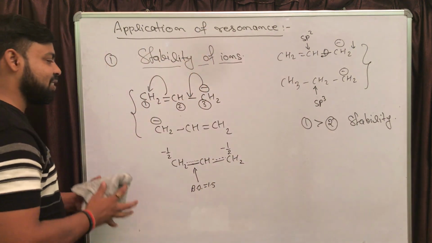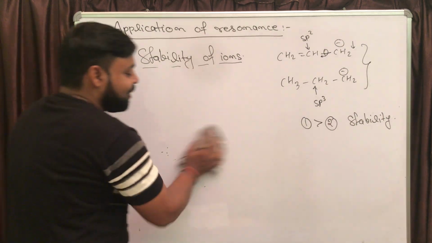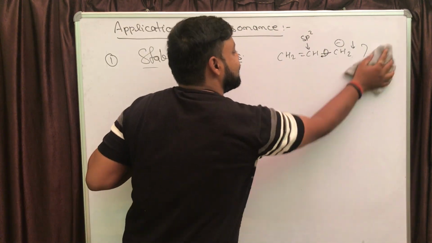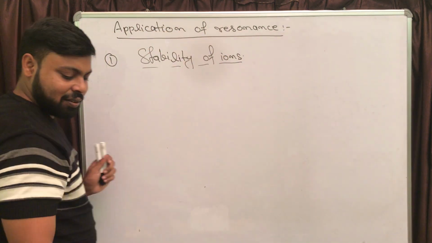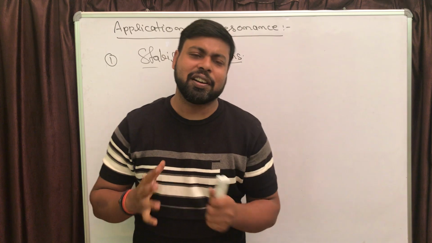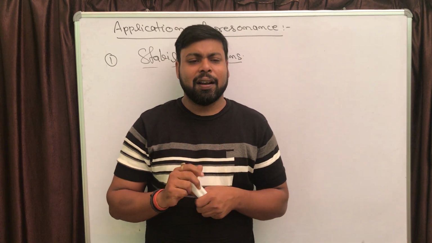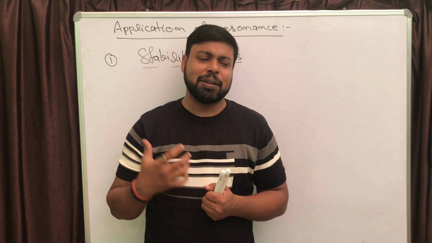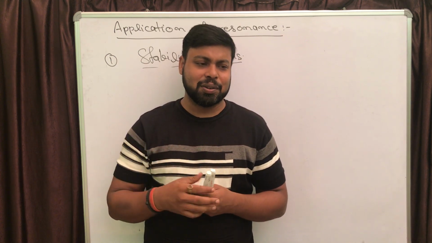Also, resonance is the dominating factor, keep that in mind too. Okay, so you can do the stability of ions portion. We have already done more questions based on the inductive effect. I'll take up more questions based on stability of ions later on, after completing hyperconjugation.